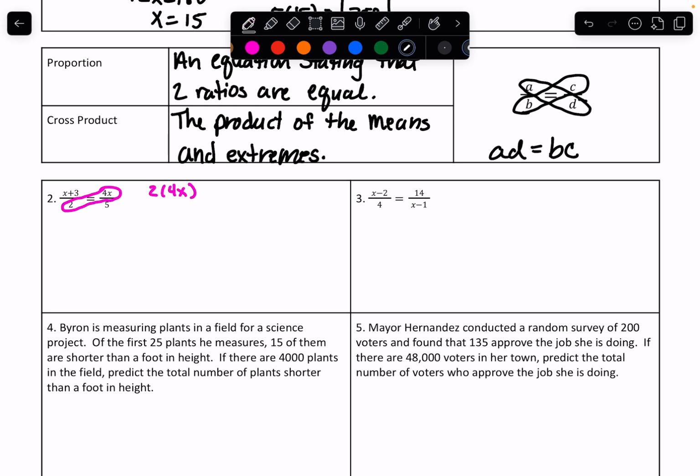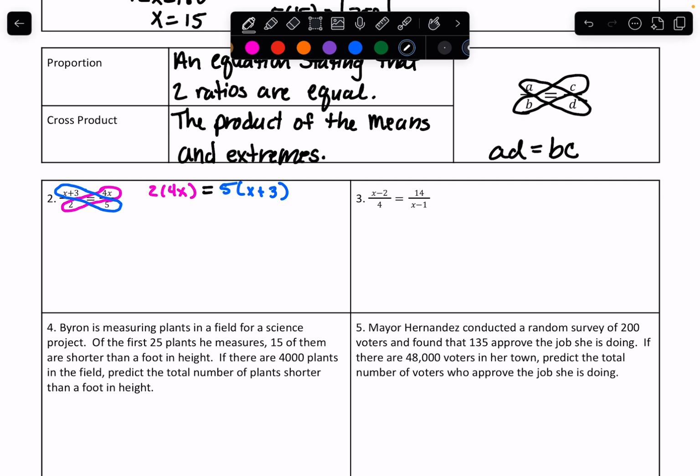Now, this part I actually normally don't write. I'm just writing it for your notes. I actually would go ahead and multiply it out whenever I write it. Same thing with this one. I would go ahead and distribute that 5 before I wrote it down. I'm just showing y'all how to multiply it.